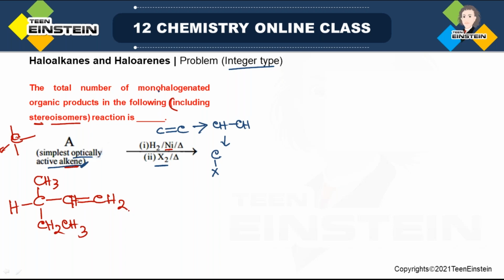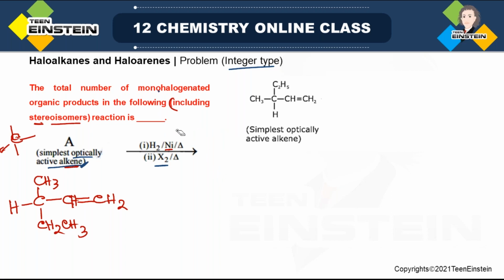Okay. Next, if you are using H2/Ni with this molecule, the structure of A is already there. The same structure as I have drawn in red color in the left hand side. Here you can see the same molecule is there. Now if you are using hydrogen and Ni, the C=C double bond will be converted to CH2 single bond CH3.